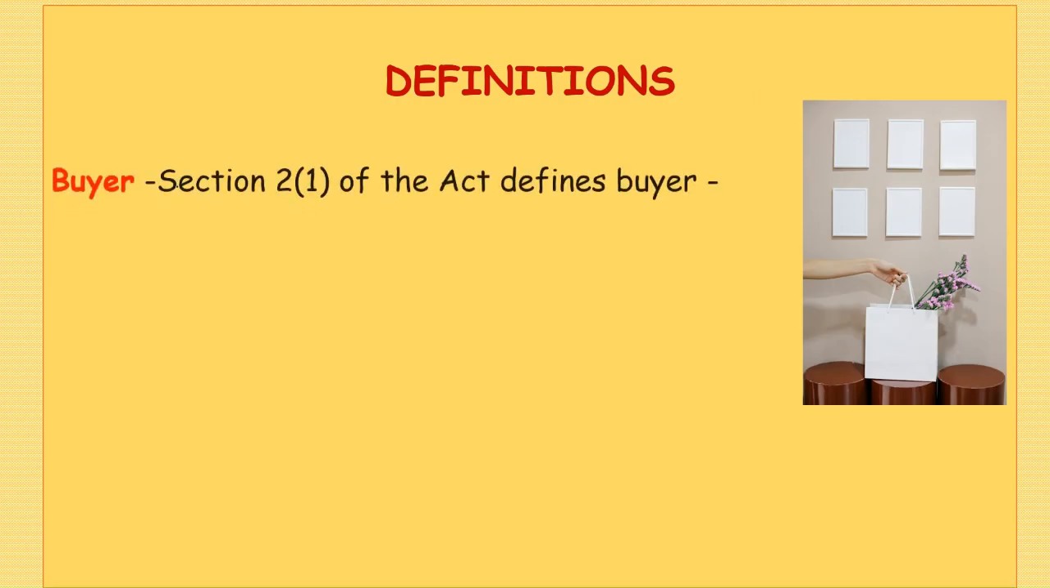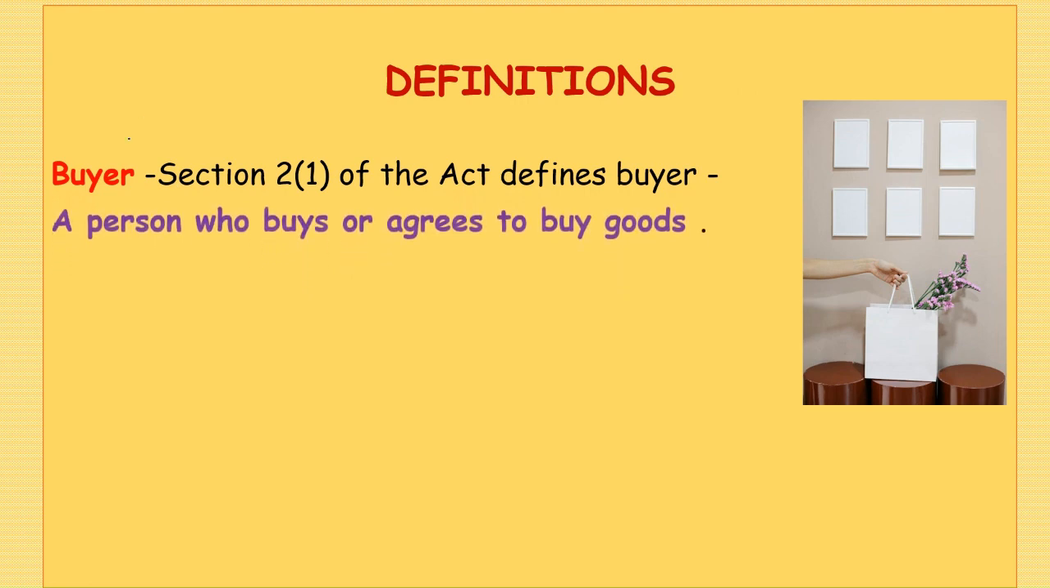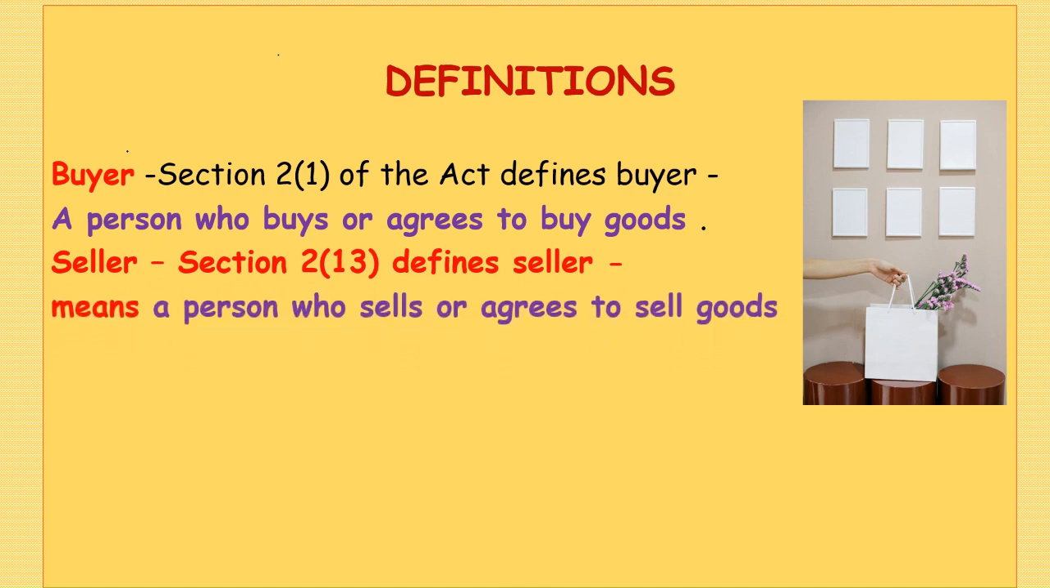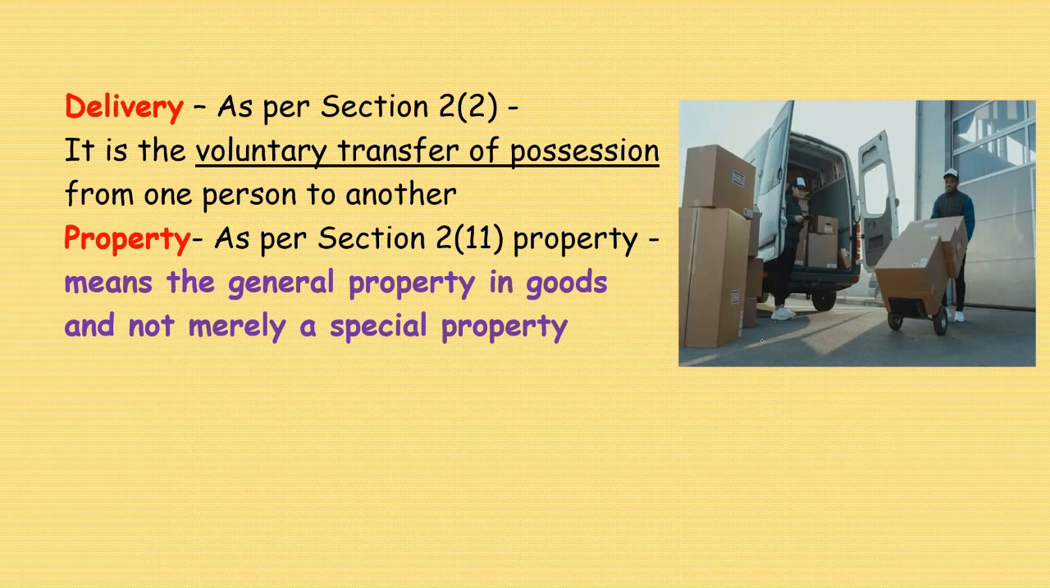Now, first, a very important and simple definition: buyer. Section 2 subsection 1 of the Act defines buyer. A buyer is a person who buys or agrees to buy goods. Next is seller. Section 2 subsection 13 defines seller. Again, it's a simple definition: a person who sells or agrees to sell goods.